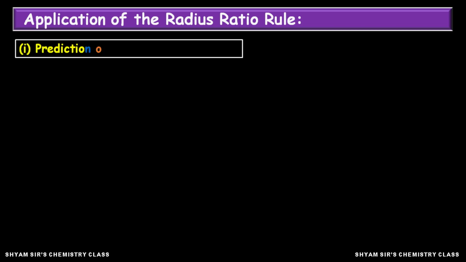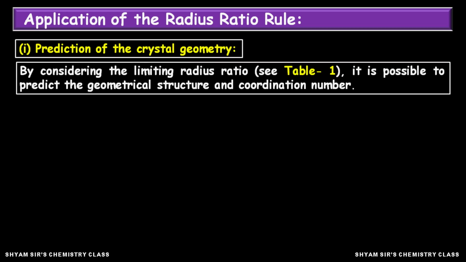So the first point is prediction of crystal geometry. By considering the limiting radius ratio, it is easy to predict the geometrical structure as well as the coordination number to be adopted by the ionic compound. What kind of structure any ionic compound will adopt can be predicted by seeing its limiting radius ratio value. So it is very easy.